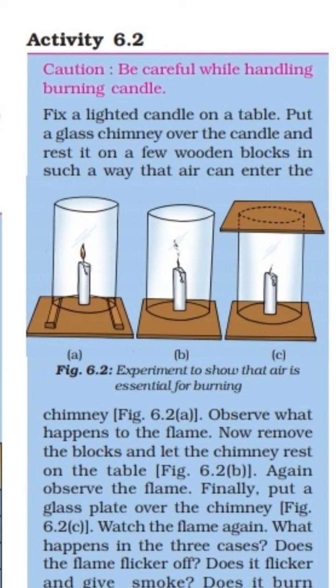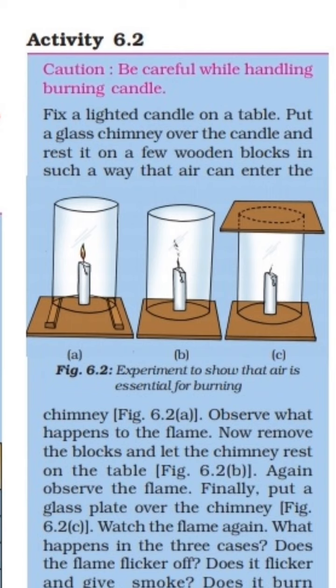When we do this activity, in the first figure you can see that we are using a burning candle, and a few wooden blocks are placed under the chimney, so air can pass easily. That's why the flame does not flicker and keeps burning.